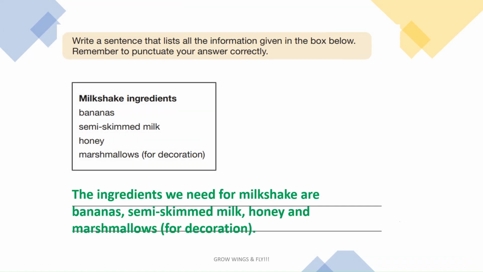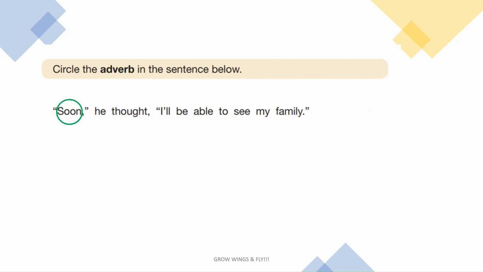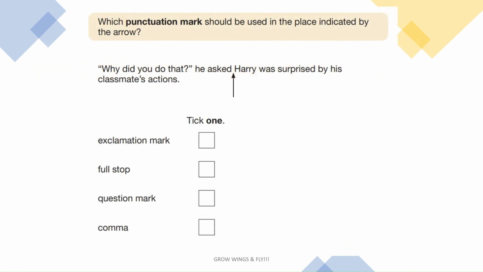Just make sure that it is written as a proper list with proper punctuation. Possessive pronouns talk about someone owning something. In this instance, there are various possessive pronouns that can be used. Adverb provides additional information about the verb. A semicolon can also be used to state a list. We need a full stop to terminate the direct speech here.